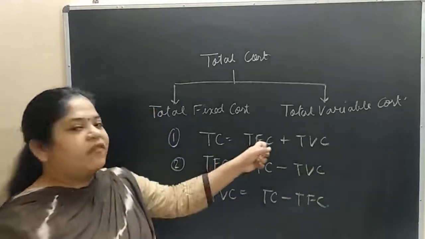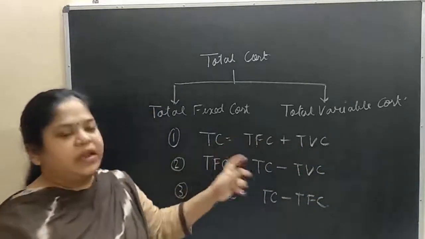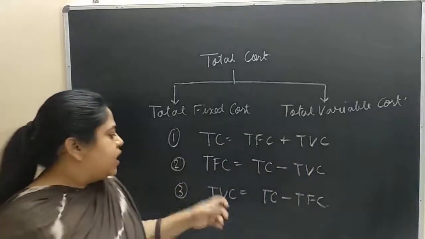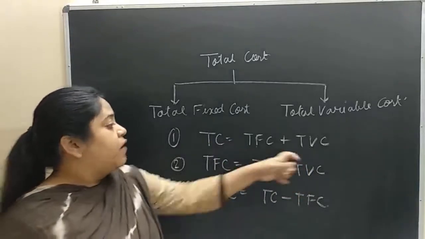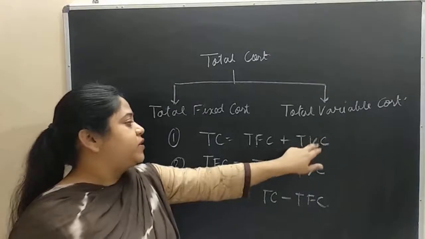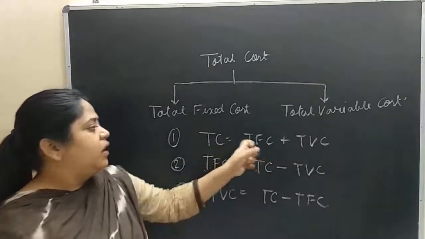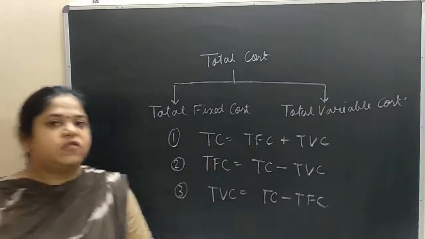TFC I kept on this side, and brought TVC over with a minus: TC minus TVC. In the same way, I have got the formula for TVC. I kept TVC on this side: TC minus TFC. So I get this formula now.